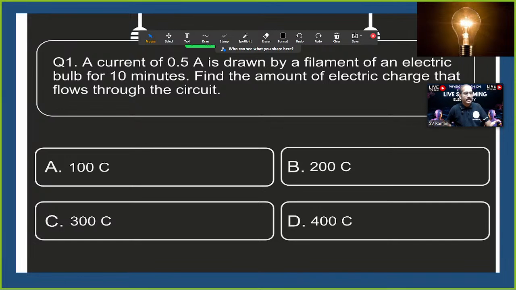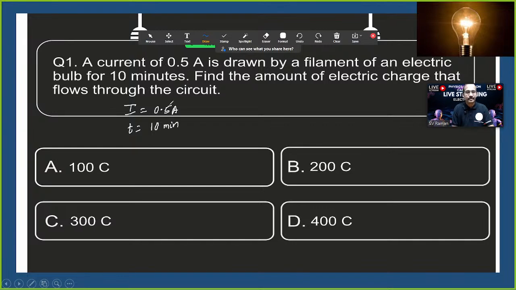Read the question once again. While reading, identify what is the given data. While writing the given data, we need not read the question again, so we will save time in the examination. So current I is equal to 0.5 amperes, by the filament of an electric bulb, time t is equal to 10 minutes.